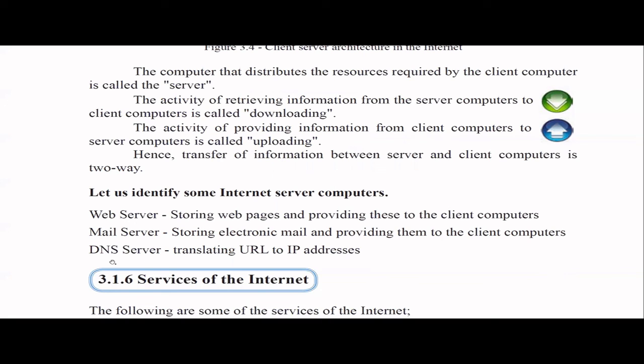DNS server, we already talked about this. We have IP addresses, we have domain names. The translation between these two is like a table mapping. Think you have an IP address set and a domain name set, so the DNS will map these two. So when the user types the URL, the DNS server, that means domain name system server, will translate this URL to the IP address. Hope you got it.